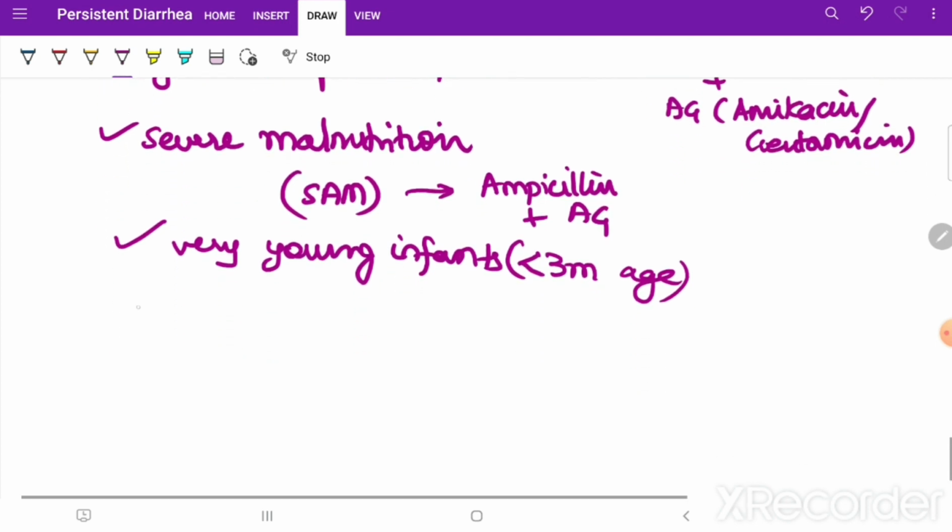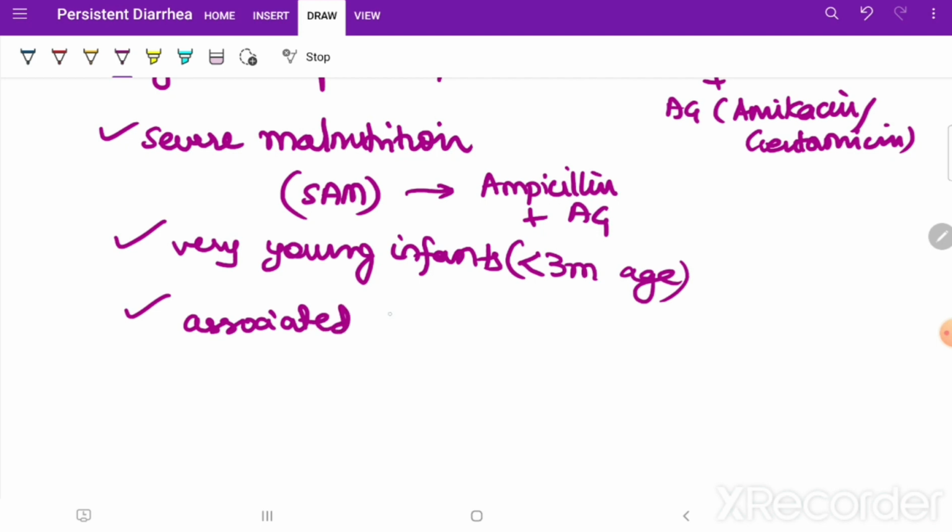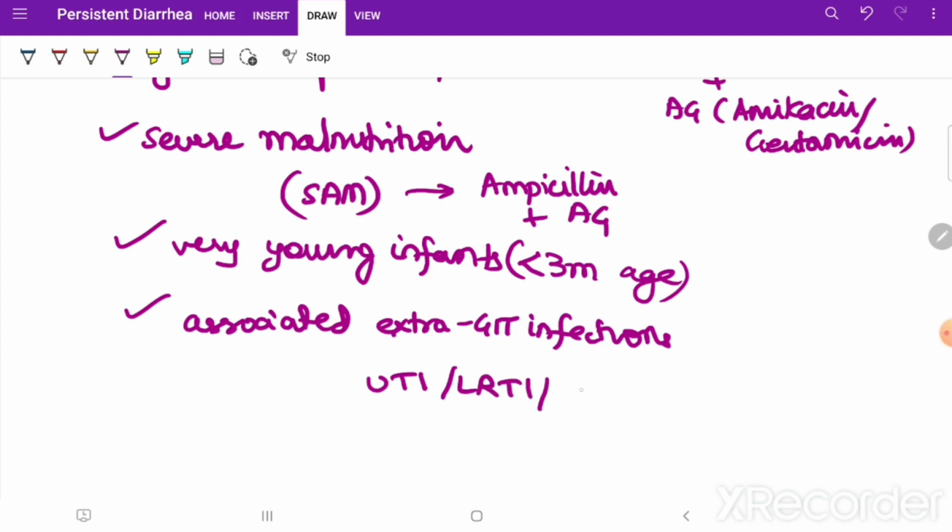And the other thing is associated extra gut infections, extra GIT infections. Extra GIT means apart from GIT, okay, like what? UTI, LRTI. And suppose the patient is immunocompromised, like an HIV positive patient, a child living with HIV. Now that was about antimicrobials.